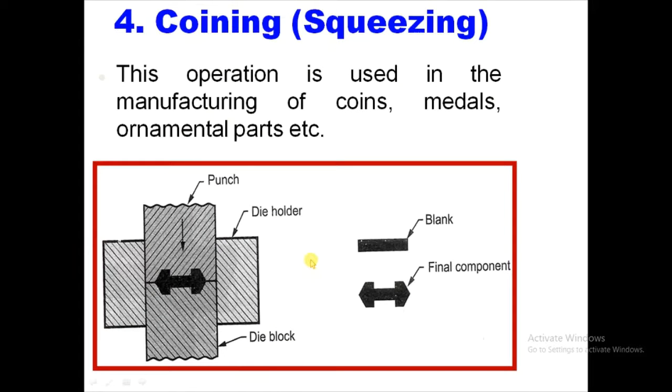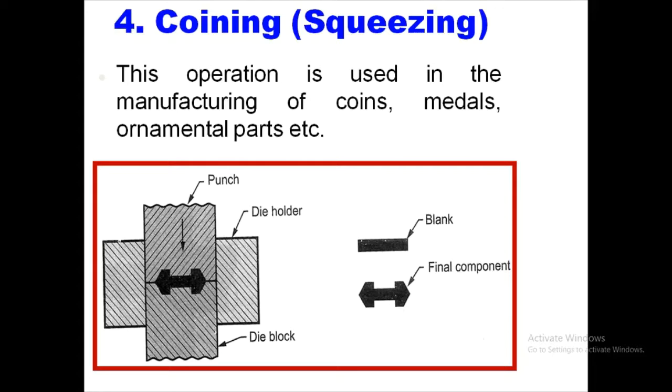Now next, coining. Coining is the operation used in the manufacturing of coins, medals, or ornamental parts.